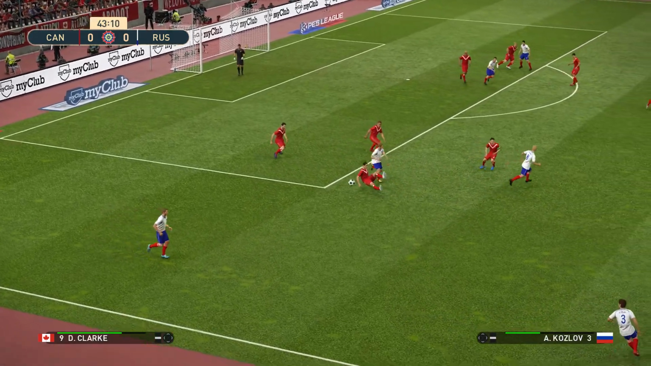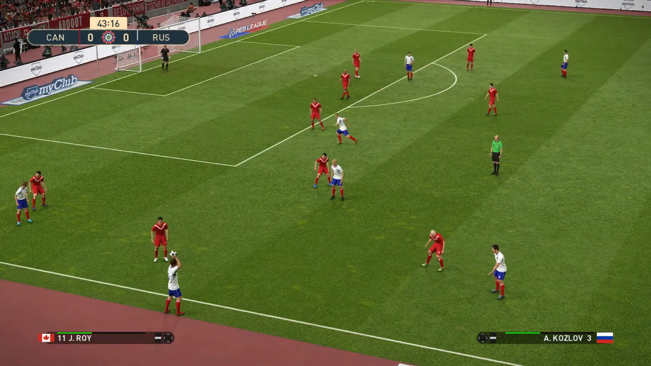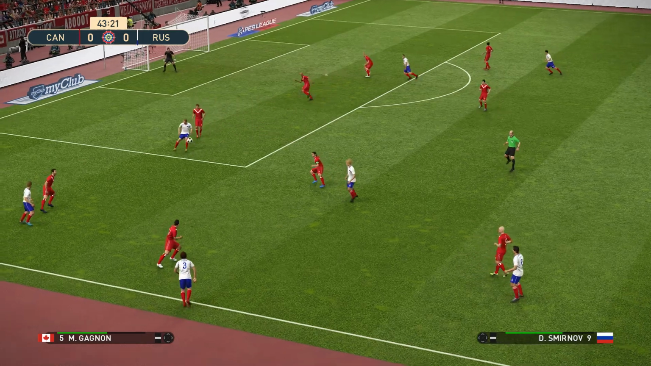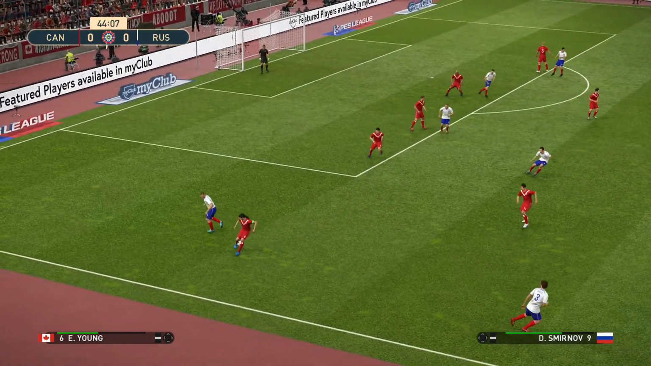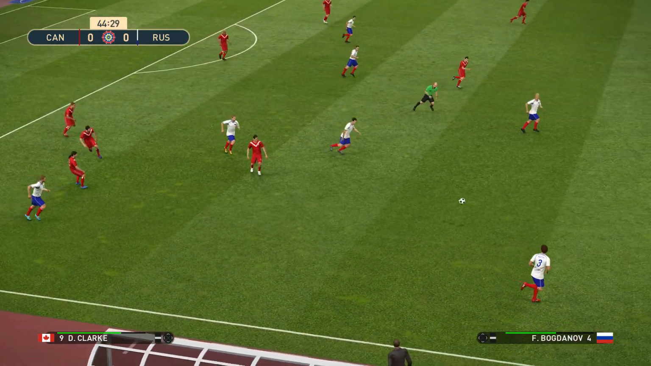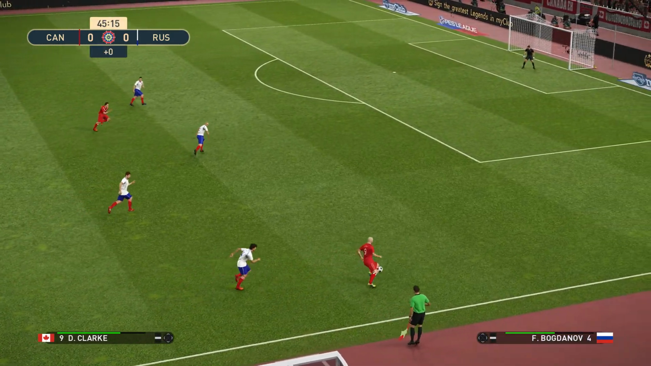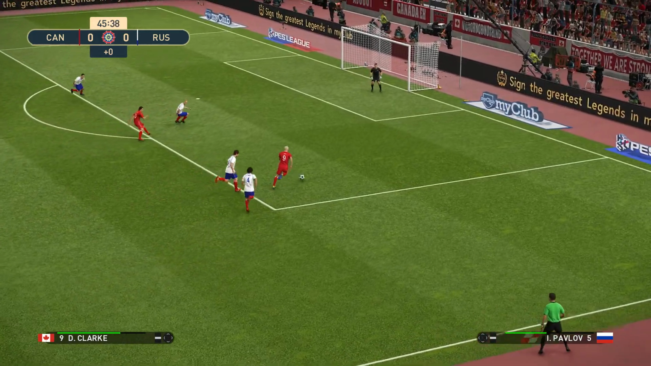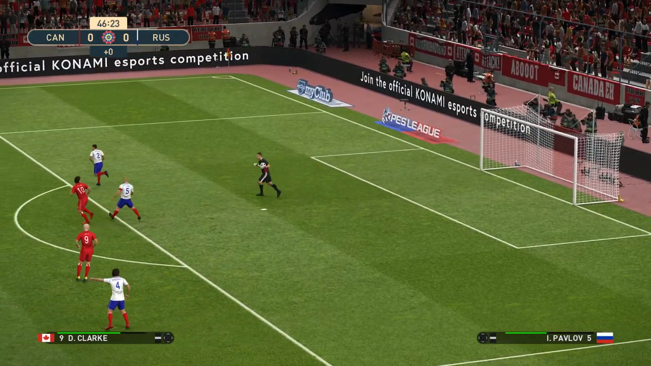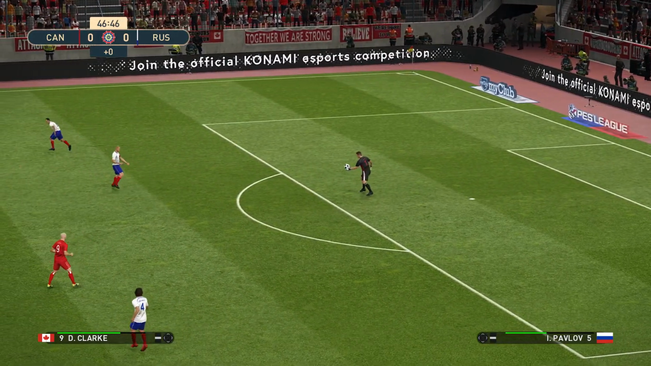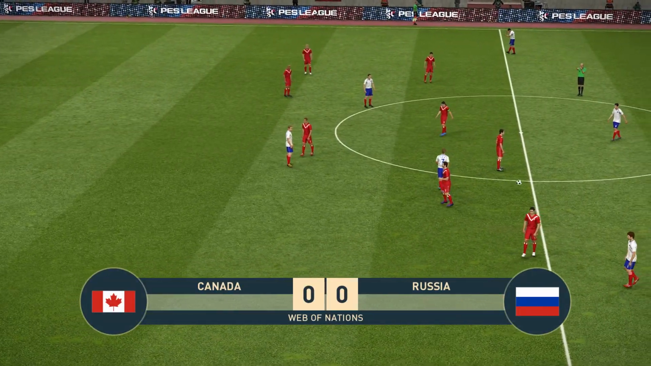Smirnov. Cleared out by Canada. It's a throw into Russia. It's been a cagey first half. Few chances. Young wins it back for the Canadians. Clark lets the ball run. He's in some space here. He's cutting inside. Will he shoot? Or will he try and cross it in? He shoots and it's saved. And there's the halftime whistle. It's Canada 0, Russia 0.